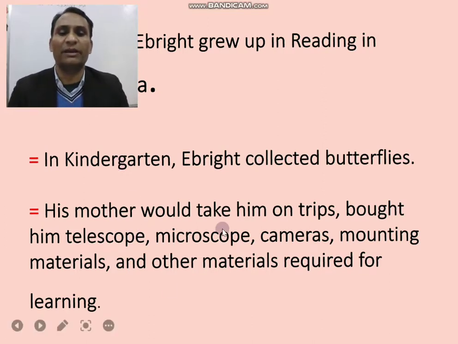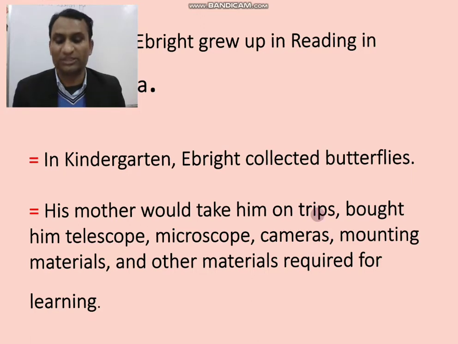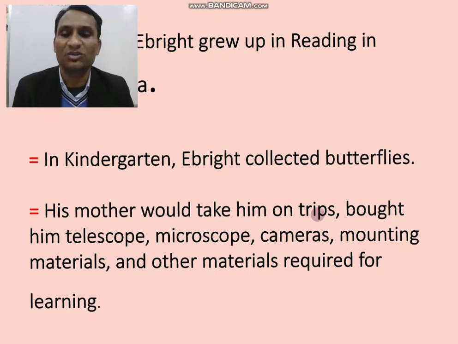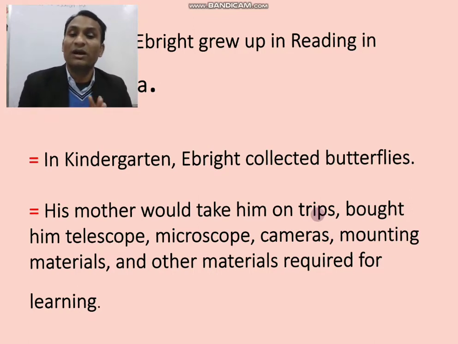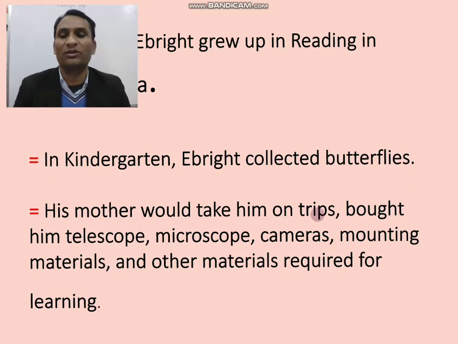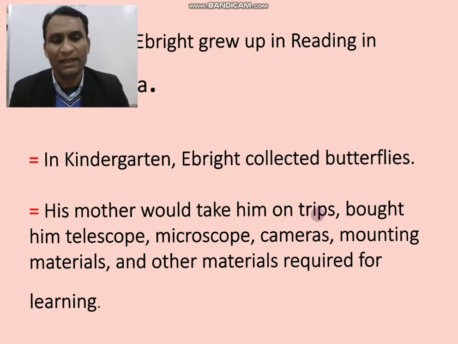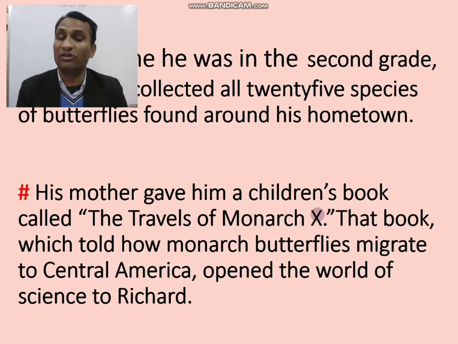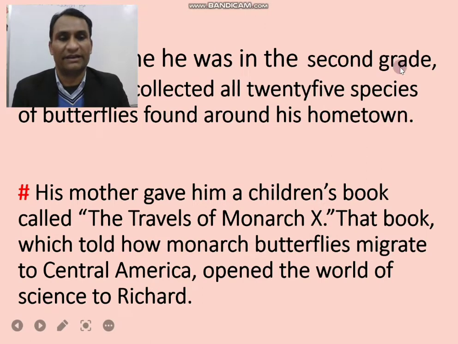His mother would take him on trips, and his mother was also sincere. His mother was preparing her child for the future. That's why she took him on trips and bought for him telescopes, microscopes, cameras, mounting materials, and other materials required for learning. All these things were given to him for his learning, and all were given by his mother. So in the next slide, we are going to know more about Albright. By the time he was in the second grade, he had collected some butterflies.